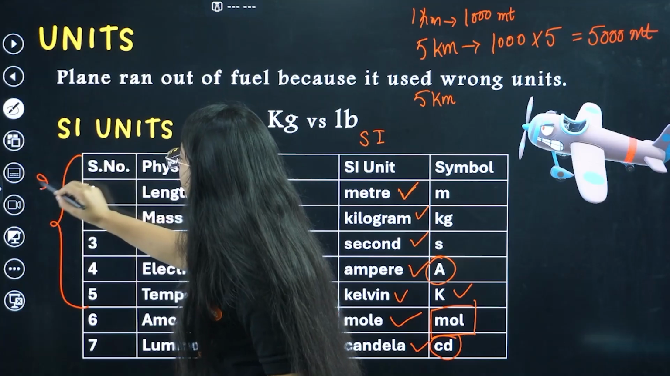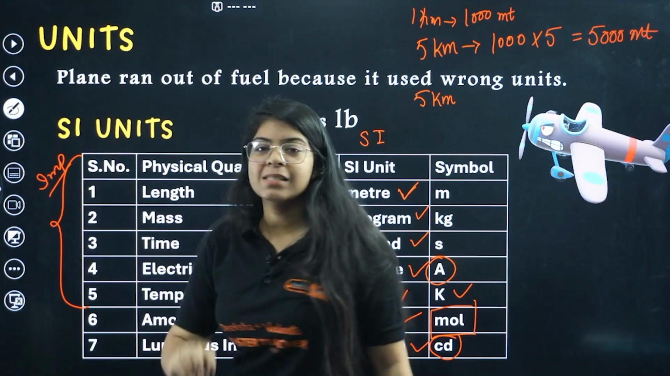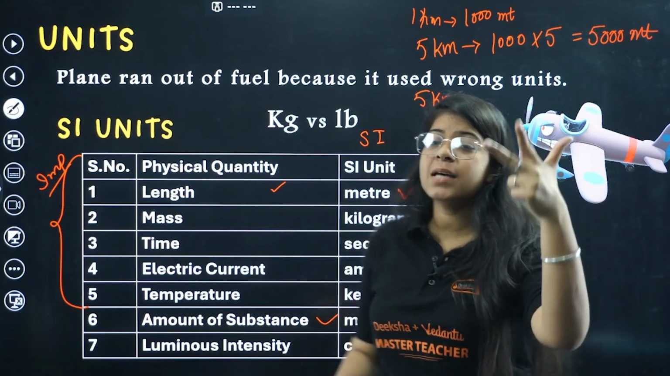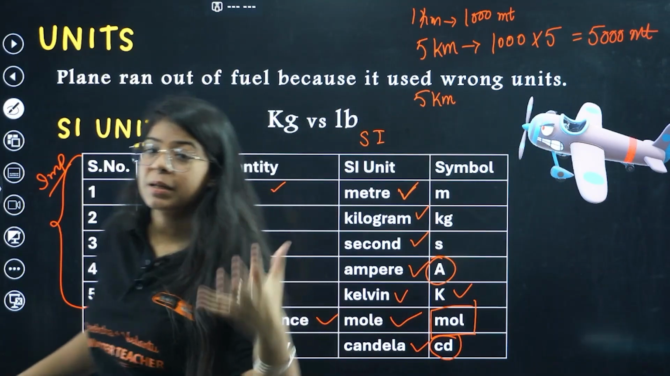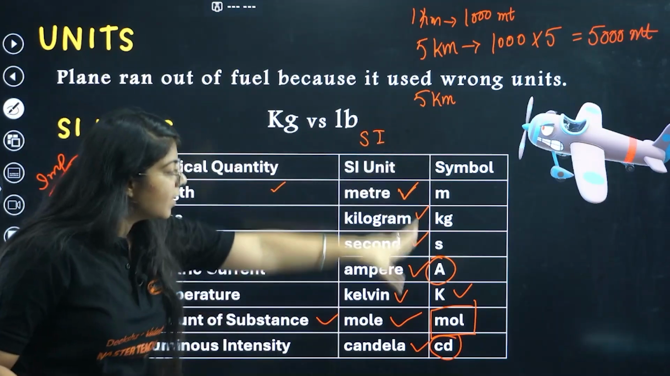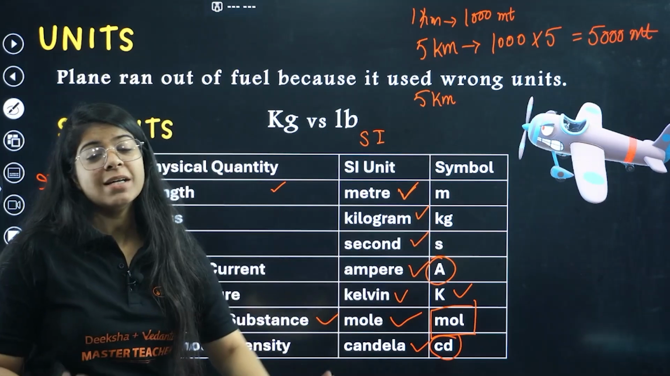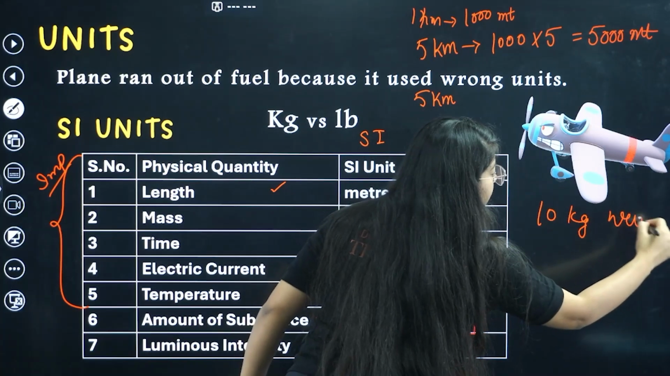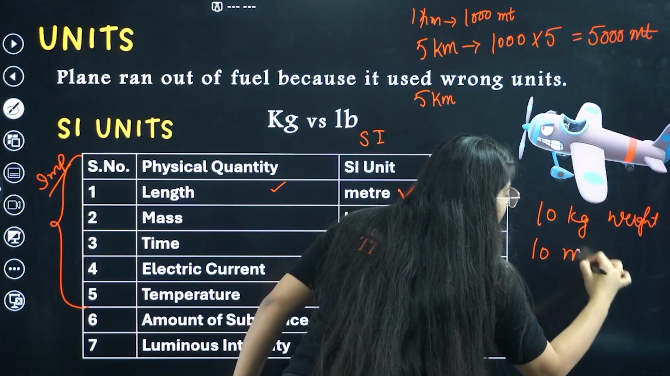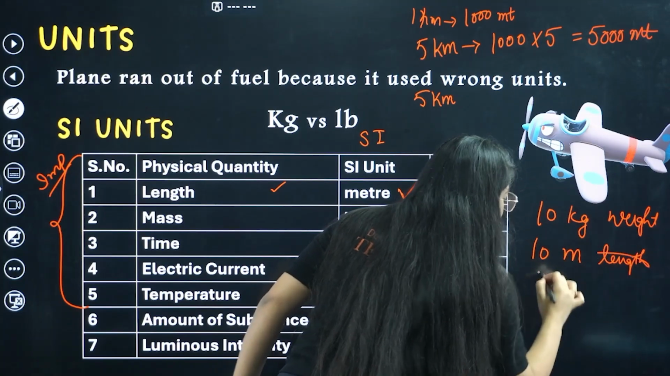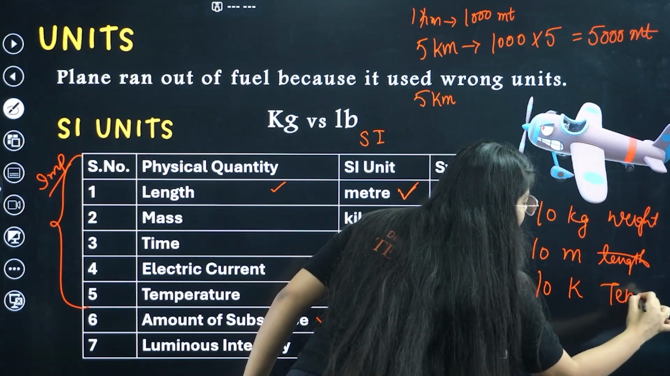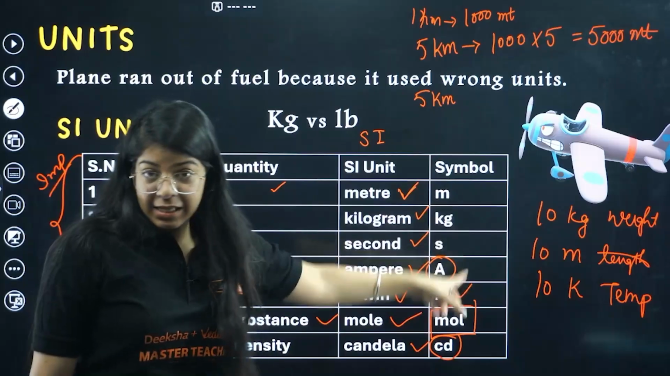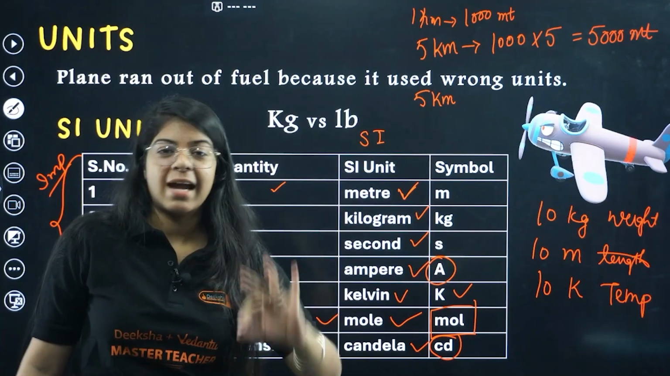It is very important to remember all these units. Length, meter; mass, kg; time, second; electric current, ampere; temperature, Kelvin. Understood? Whenever you see s written, you know it is 10 seconds. Whenever you see 10 kg, it's mass. Whenever you see 10 meters, it is length. Whenever you see 10 Kelvin, you know it is temperature. That is how you differentiate between units, and these are the same throughout the world to understand science.